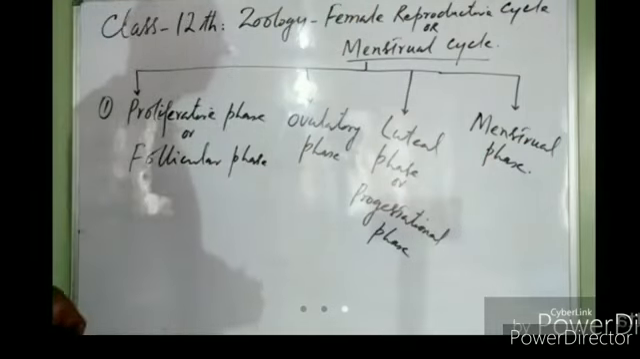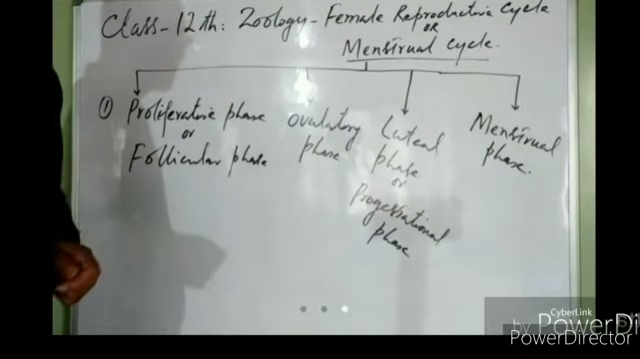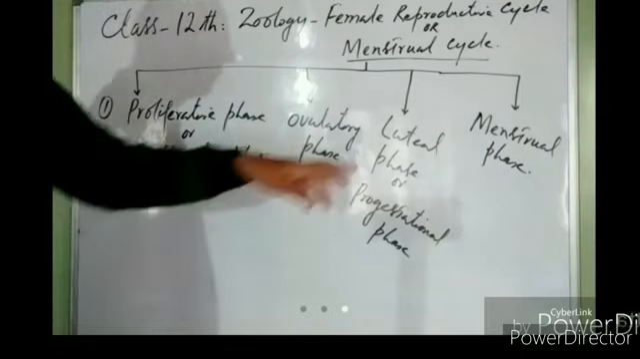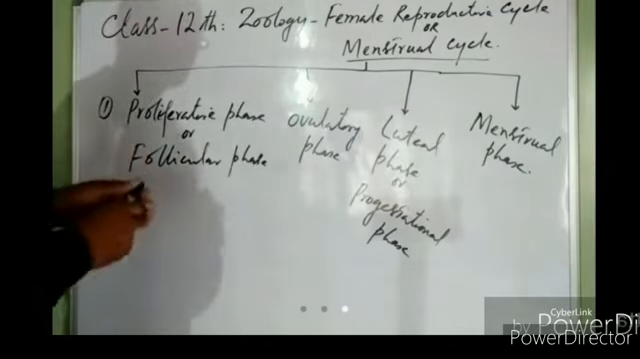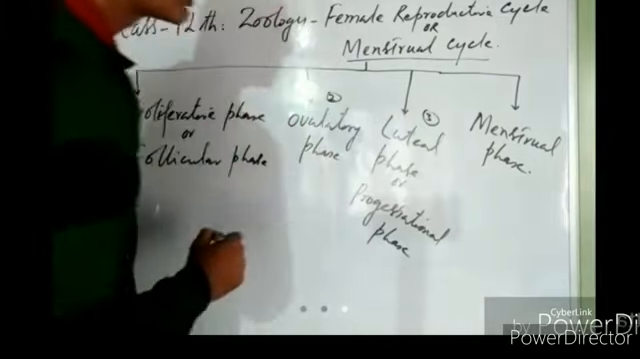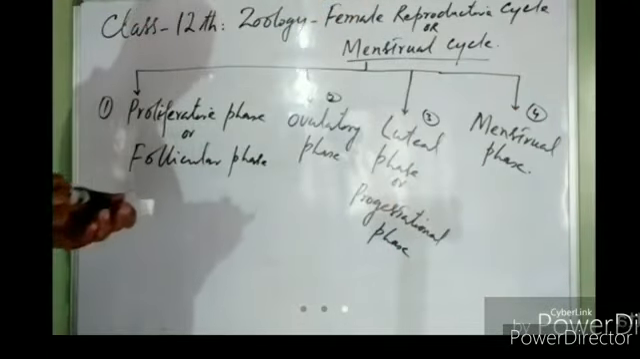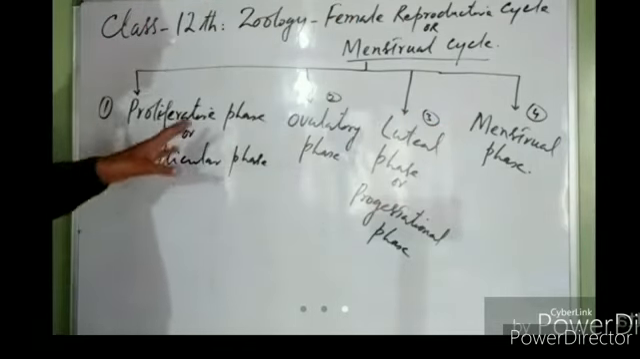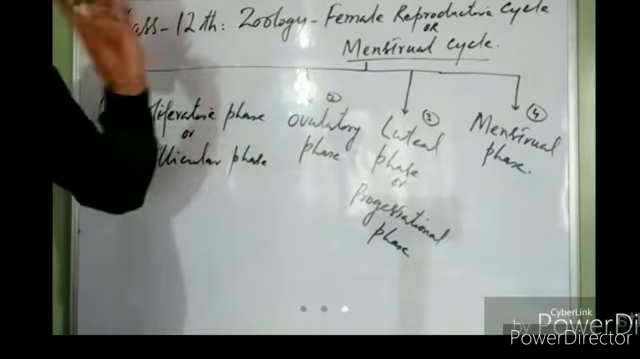Actually, a menstrual cycle starts with the menstrual phase, so the menstrual phase must be the first phase. But for the sake of convenience, we will discuss it at the last, right? So our first phase will be proliferative phase, the second will be ovulatory phase, the third will be luteal phase or progestational phase, and the fourth will be menstrual phase, right? In reality, the menstrual cycle starts with the menstrual phase. So we can discuss this whole menstrual cycle under these four phases.